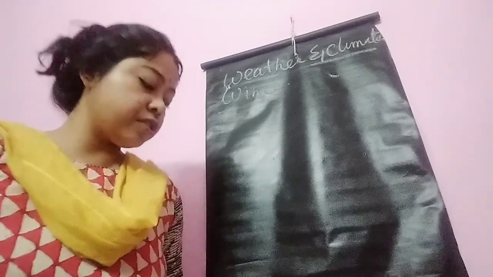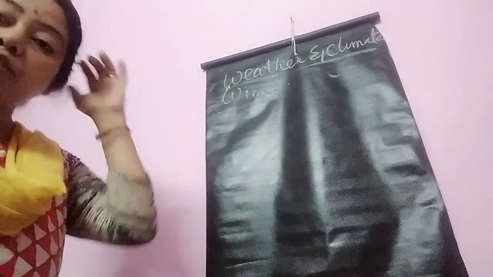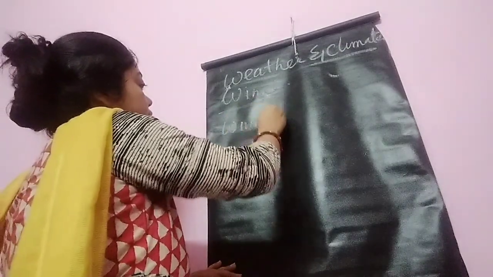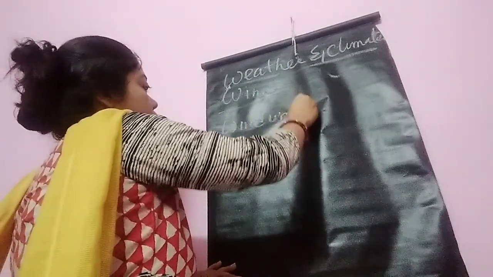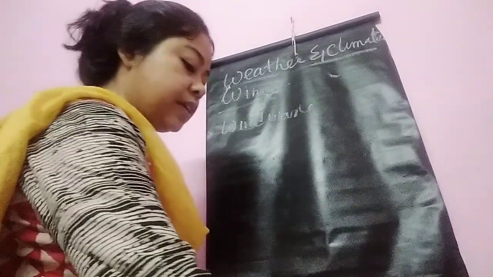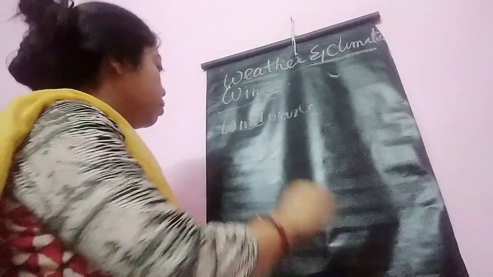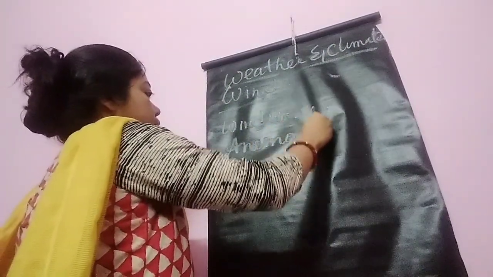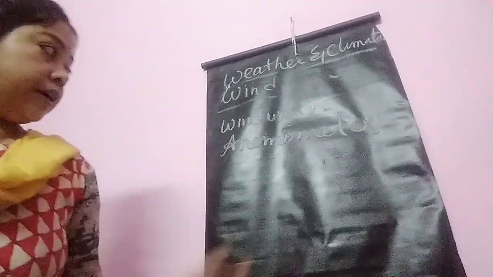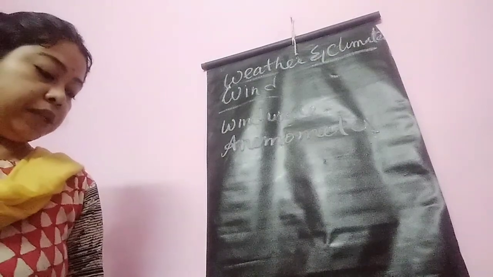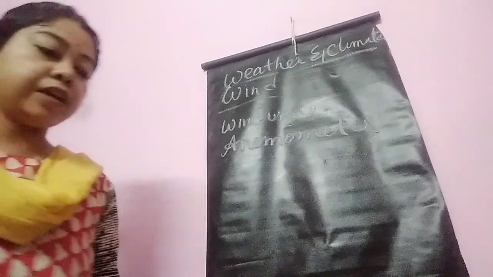Wind direction is measured by the wind vane, or weathercock, and the velocity of the wind is measured by the anemometer. Next part is Ferrel's law.